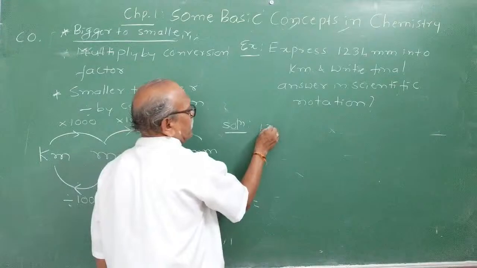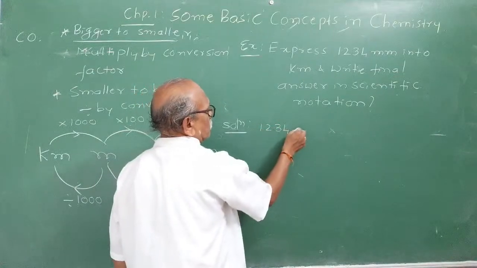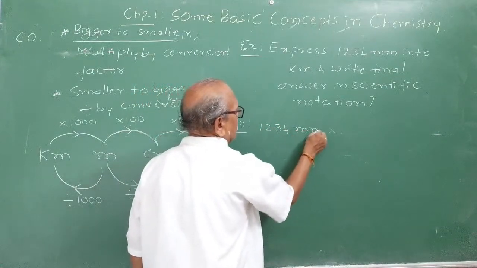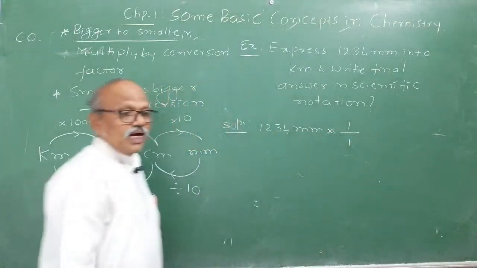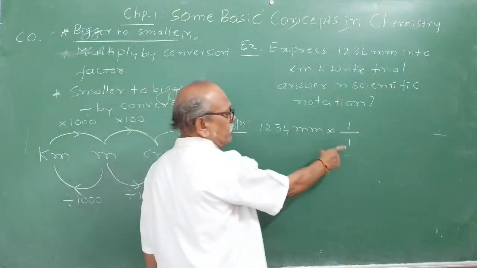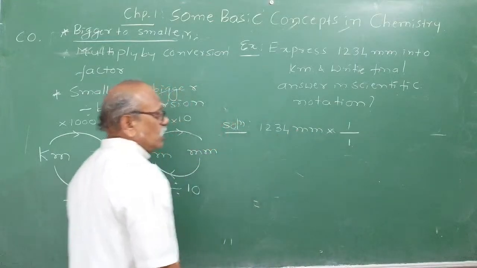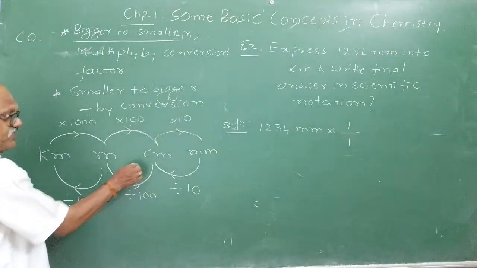In the unit factor method, 1,234 millimeter is present here. Now I write 1 by 1. First, millimeter has to be converted to centimeter.